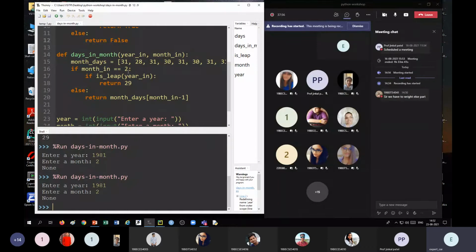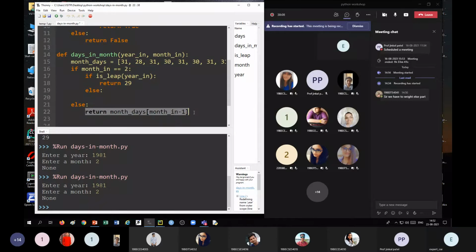In else, if month is not equal to 2, oh yes, we have to write here also. Else we have to return. So if it is a leap year, then 29, otherwise this. So no need to write this else part, I think.